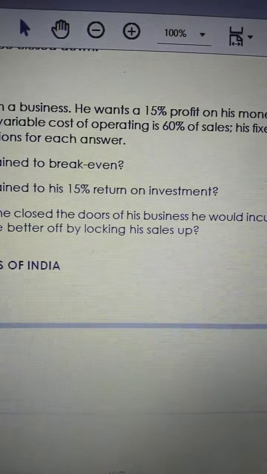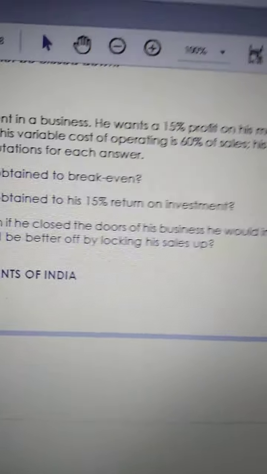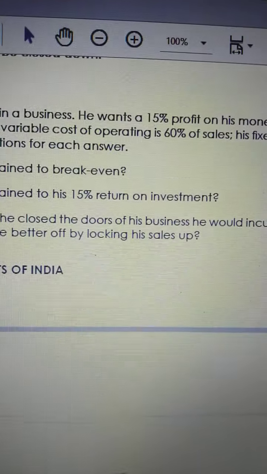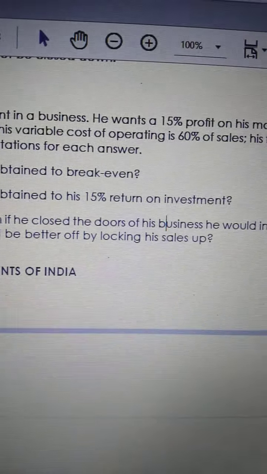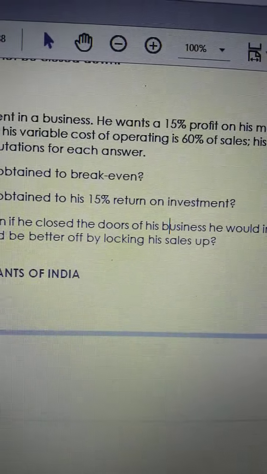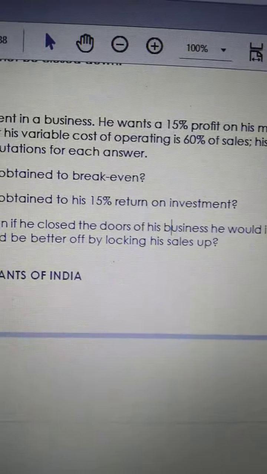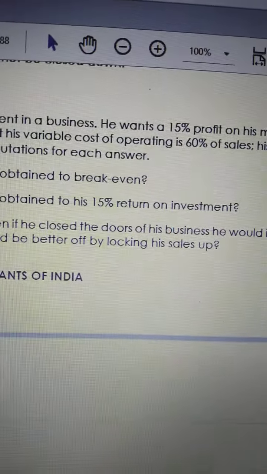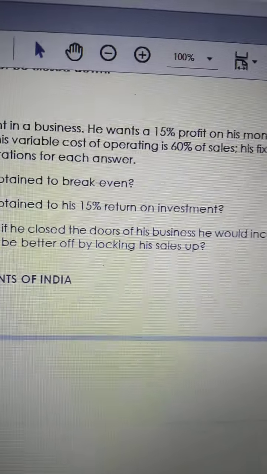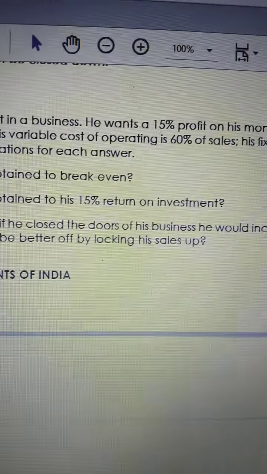Whether you run the business or keep everything idle, you still have to incur 25,000 rupees. Then what is the minimum sales I should make to recover my cost?